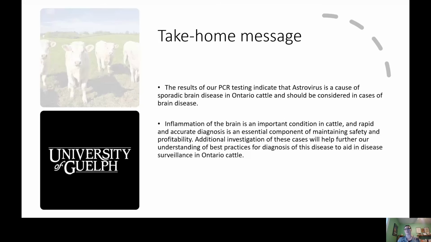So the results of our PCR testing indicate that astrovirus is a cause of sporadic brain disease in Ontario cattle, and it should be considered as a potential diagnosis in cases of brain inflammation. These cases are important as a cause of morbidity and mortality, and being able to rapidly as well as accurately diagnose these conditions is essential to maintaining both animal and human safety, as well as profitability. Additional investigation of these cases will help further our understanding of best practices for diagnosis of this disease and aid in disease surveillance in Ontario cattle.